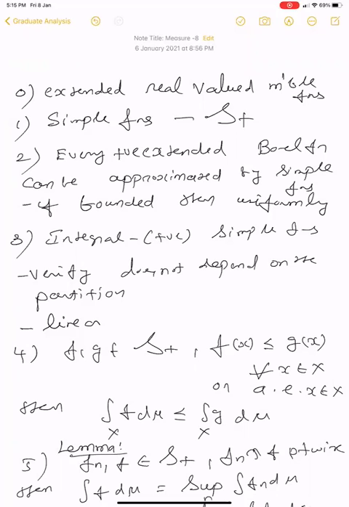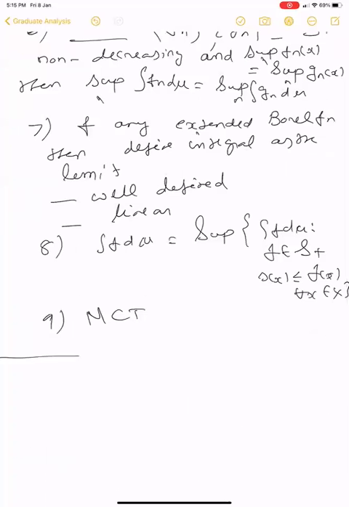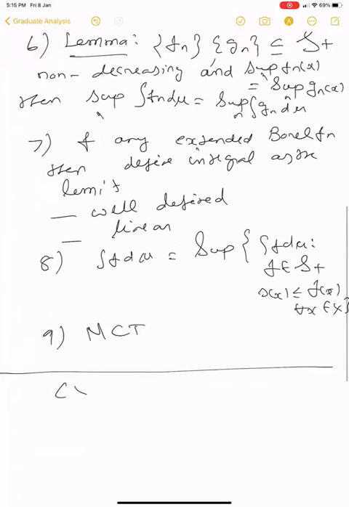Okay, so I have defined what is called a real valued measurable function, but we need something more. We want some extended real valued function. So that's what I will define now. Okay, so if you have a function phi, suppose x is a measurable space.